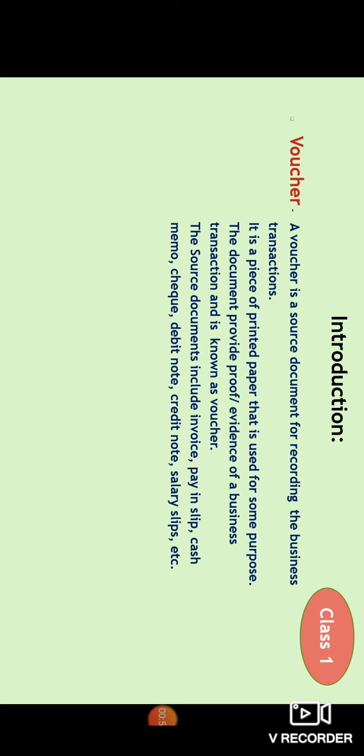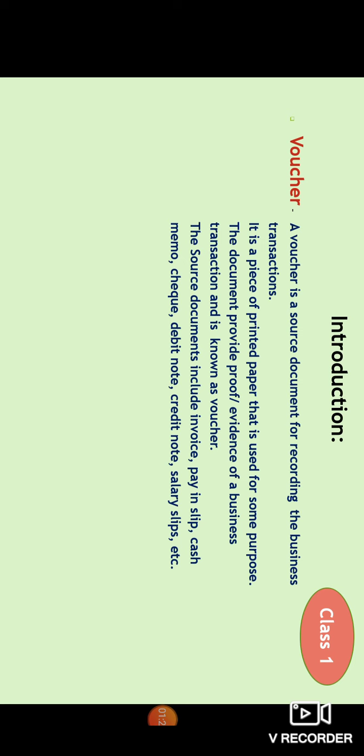So in class 1, introduction about the voucher. A voucher is a document that serves as evidence for our business transactions, or it is a source document for recording the business transaction. It is a piece of printed paper that is used for some purpose. The document provides proof or evidence of a business transaction and is known as voucher. The source document includes invoice, pay-in slip, cash memo, check, debit note, credit note, salary slips, etc.